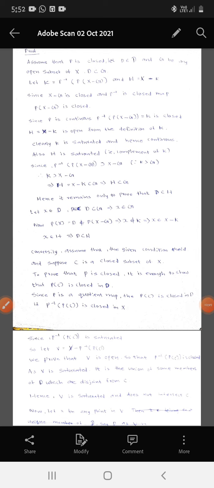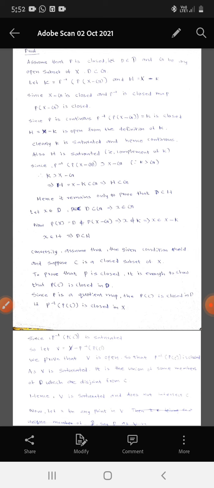Since P is continuous, P inverse P of X minus G, which equals K, is closed. H equals X minus K is open from the above definition of K.